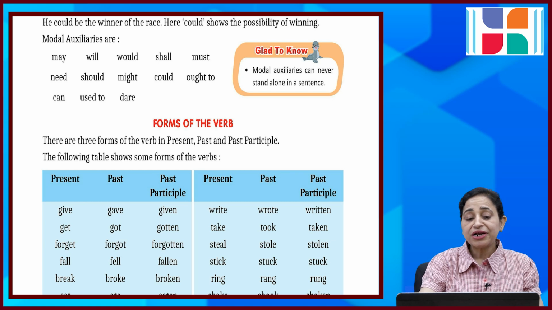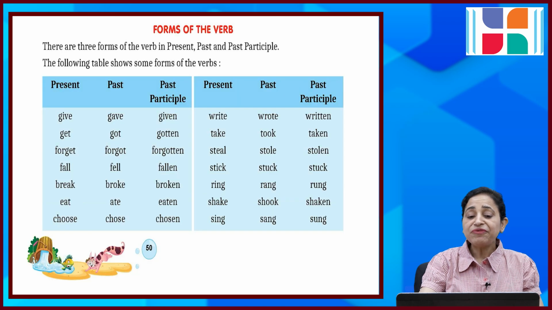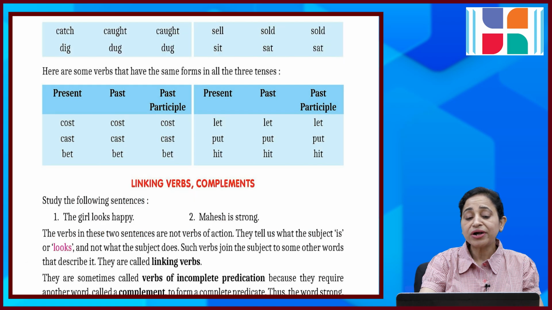Forms of the verbs. There are three forms of the verbs: present, past and past participle. The following table shows the forms of the verbs. Give, gave, given; get, got, gotten; forget, forgot, forgotten; fall, fell, fallen; break, broke, broken; eat, ate, eaten; choose, chose, chosen; write, wrote, written; take, took, taken; steal, stole, stolen; stick, stuck, stuck; ring, rang, rung; shake, shook, shaken; sing, sang, sung; catch, caught, caught; dig, dug, dug; sell, sold, sold; sit, sat, sat.